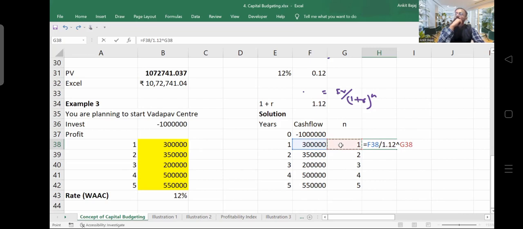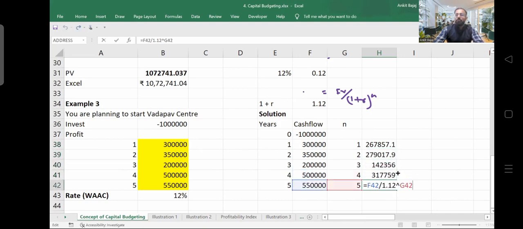Is it clear? Now I will press enter here. And now I have to copy this data, and you will be able to find out the present value of future cash flows. Right? You will be able to find the present value of future cash flows and how much you are investing. You are investing 10 lakh rupees.